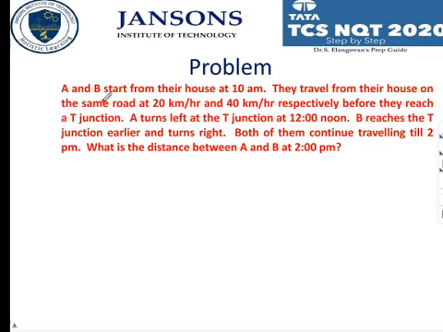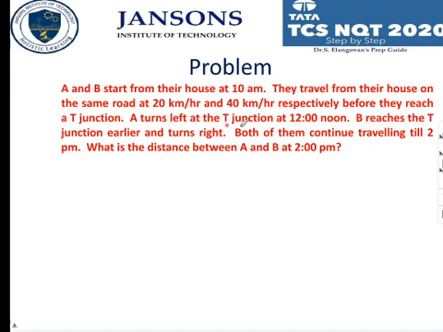A and B start from their house at 10 a.m. They travel on the same road at 20 kilometers per hour and 40 kilometers per hour respectively. Before they reach a T junction, I think there is a mistake in the sentence formation, I don't know.